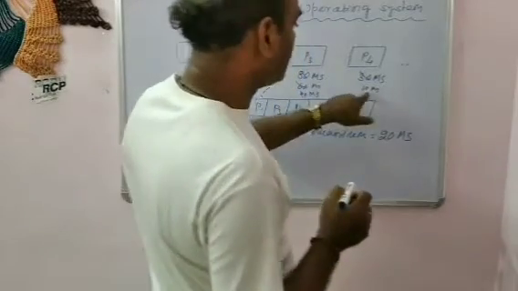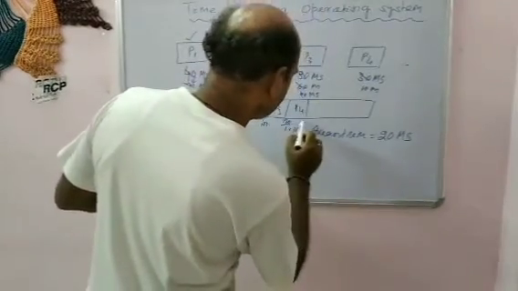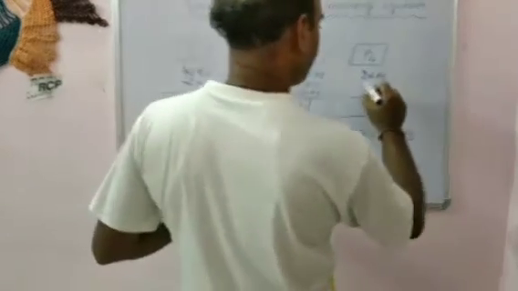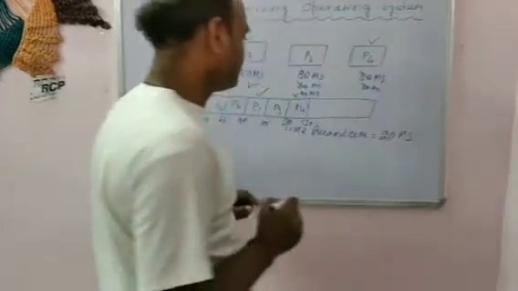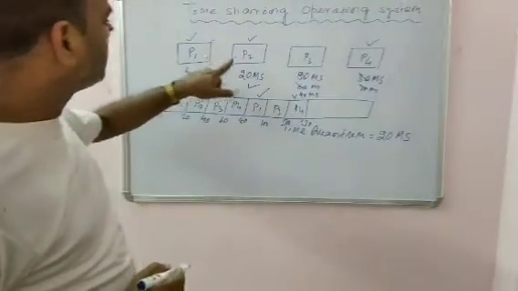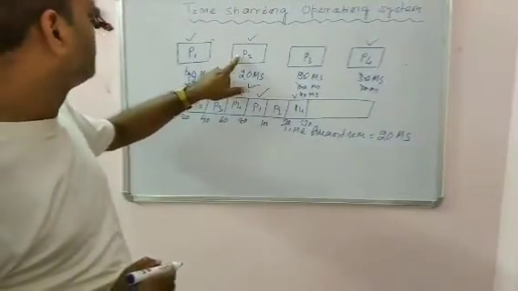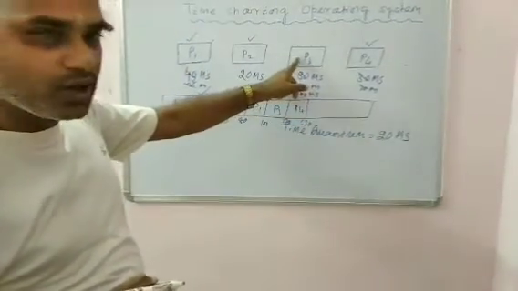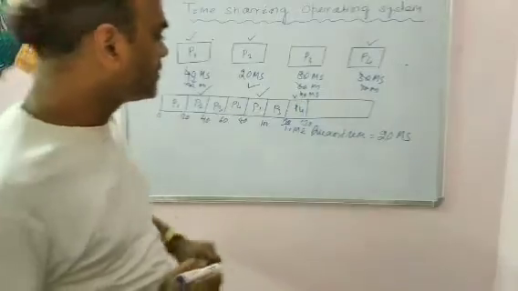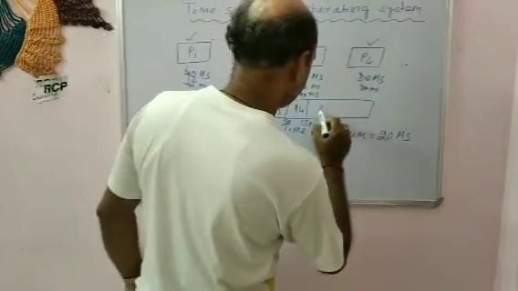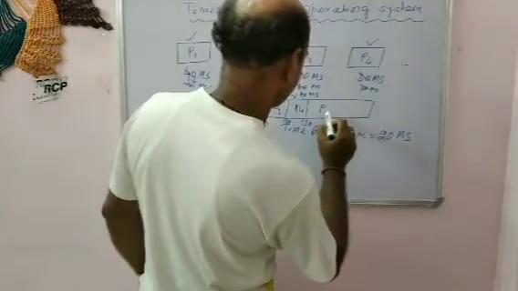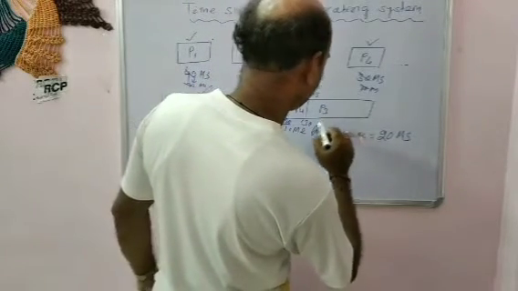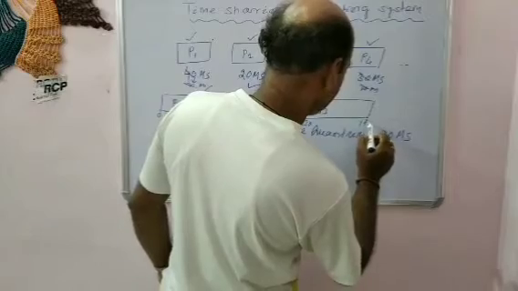Now P4 requires only 10 milliseconds. So 120, this is 130. Now P4 is being completed. First P2 is completed, then P1, then P4. Now only P3 is left, which requires 40 milliseconds. Another 40 milliseconds, so 170.